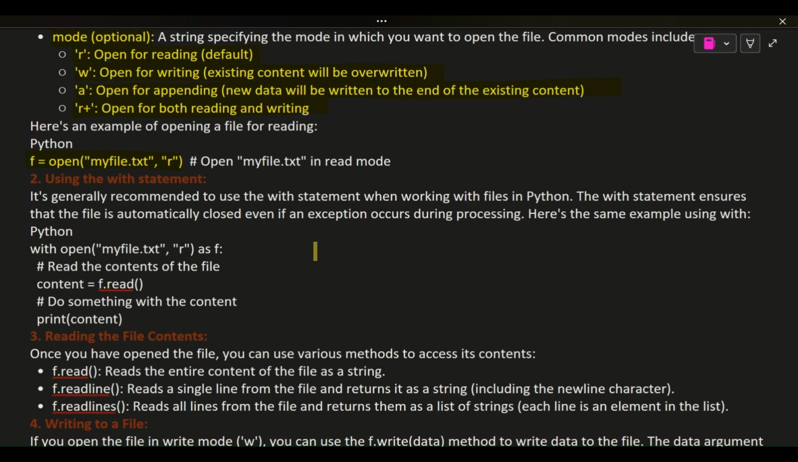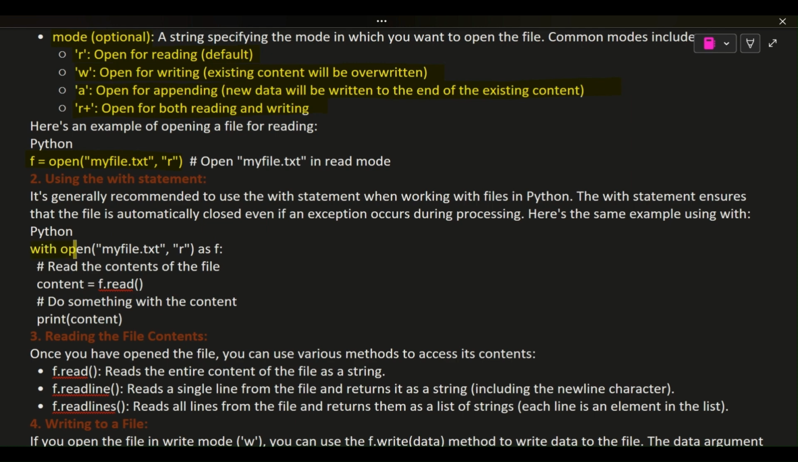It's generally recommended to use the with statement when working with files in Python. The with statement ensures that the file is automatically closed even if an exception occurs during processing. Here's the same example using with.